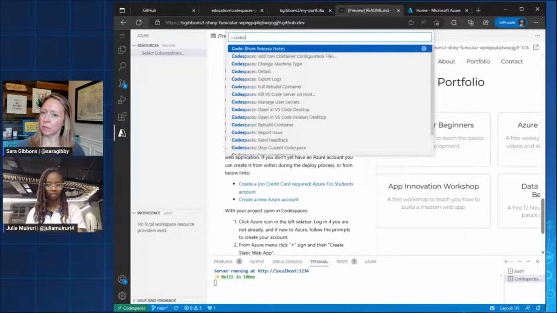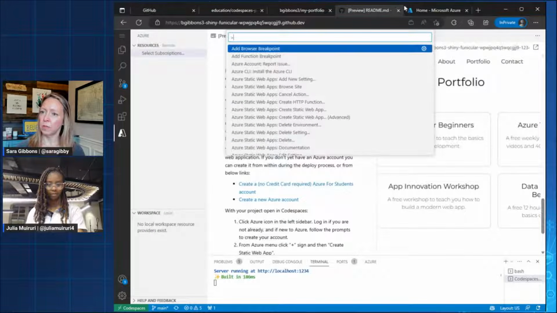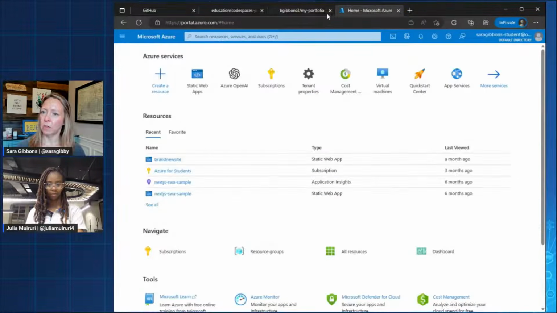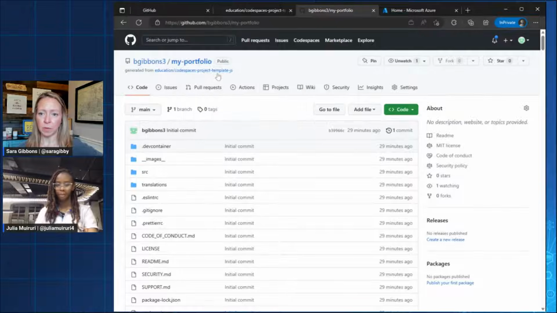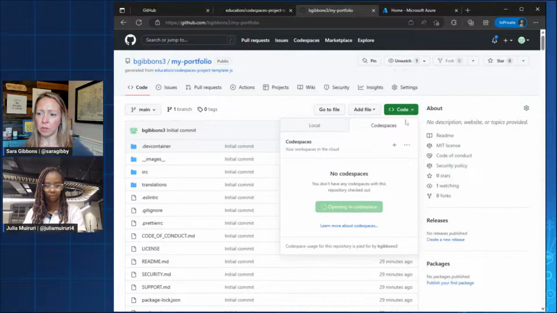No. Maybe I just have to exit out. I'm going to go back to my GitHub. I'm back to my repo with my changes. And I'm just going to go back here to Codespaces. Oh, it's getting my list here. Let's see if I refresh this.